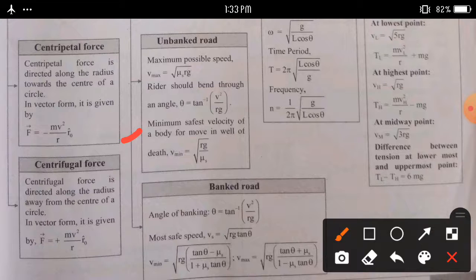And banking of road we can give here: angle of banking θ = tan inverse of v² upon r g. Most safe speed vs is equal to square root of r g tan θ. And v min is given by v min = square root of r g (tan θ − μs) upon (1 + μs tan θ), and v max becomes v max = square root of r g (tan θ + μs) upon (1 − μs tan θ).